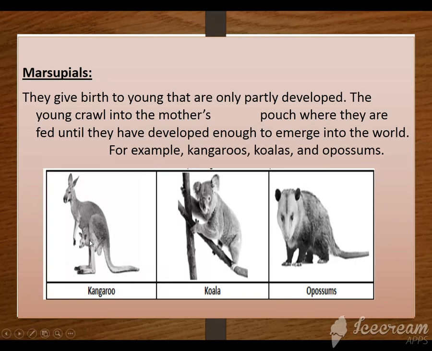As you can see kangaroo, the mother kangaroo has a pouch जिसमें क्या है, उसका बेबी जो है वो रह रहा है और वहाँ से खुराक हासिल करेगा जब तक कि वो फुली डेवलप ना हो जाए. Where they are fed until they have developed enough to emerge into the world. Fed means ये अपना खाना हासिल करते हैं. For example, kangaroos, koalas and opossums. As you can see in this picture, kangaroos, koalas and opossums. What are the examples of marsupials? Kangaroos, koalas and opossums.